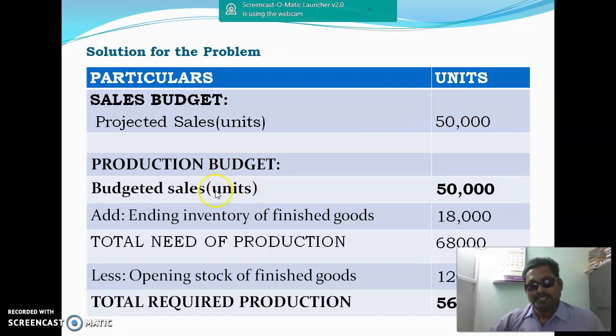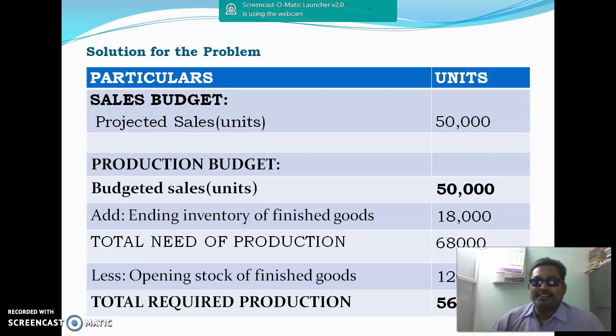For preparing the production budget, we need budgeted sales, so the sales budget is the base for the production budget.